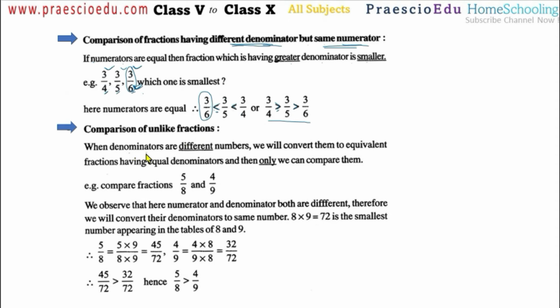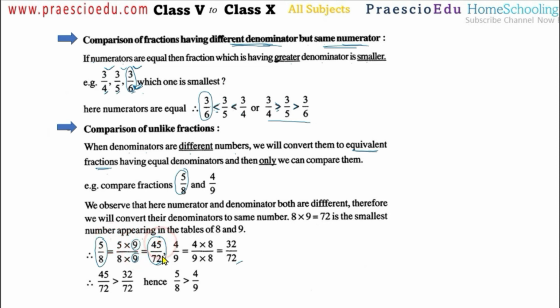Now when denominators are different numbers, we will convert them to equivalent fractions. What exactly is an equivalent fraction? Converting means making their denominators the same, since these are unlike fractions. Equivalent means these fractions have equal value. Now this 5 by 8 is converted to 45 by 72. These two are equivalent, because there is only a common factor 9 there.